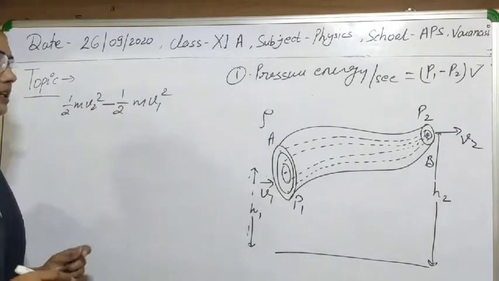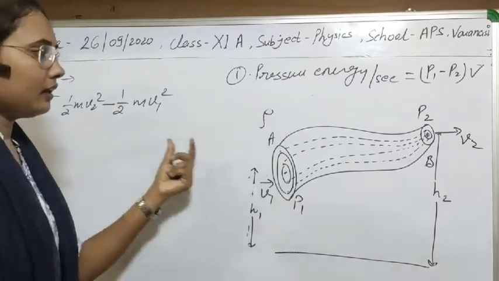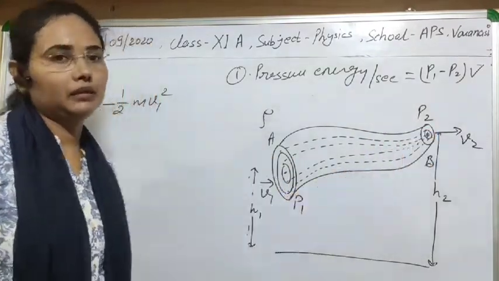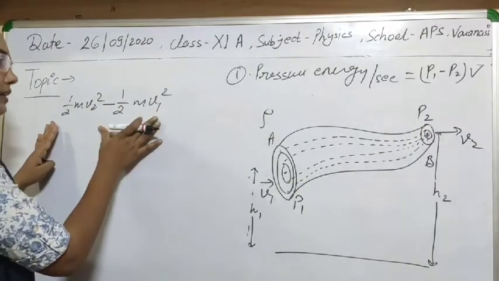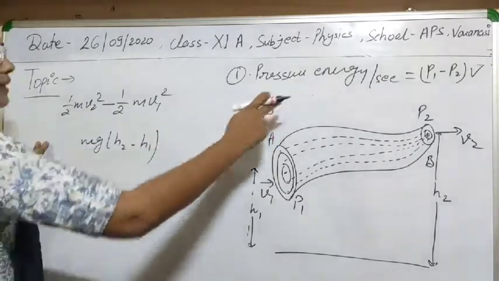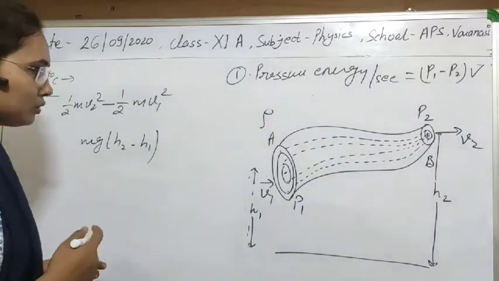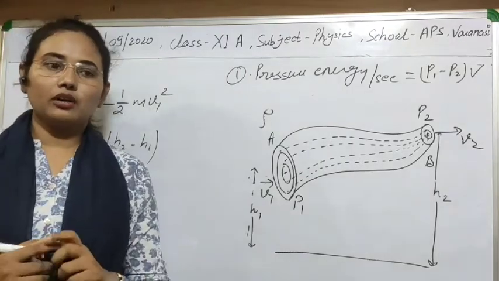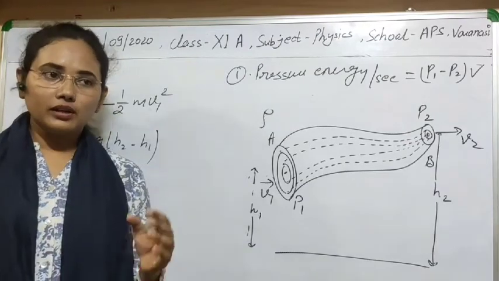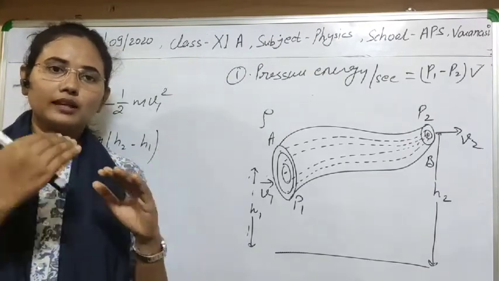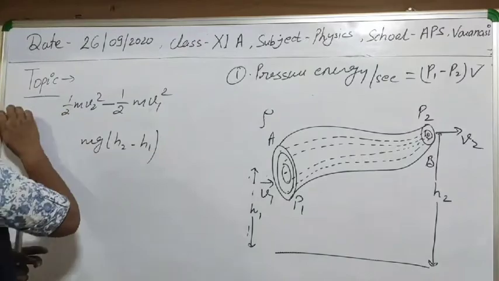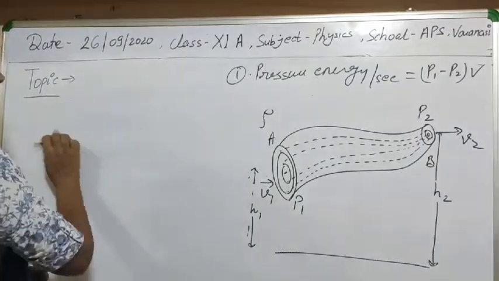So if we take the change in these kinetic energies, then we will get the increase in kinetic energy from moving from point A to B. Clear? So there is an increase in kinetic energy, this is the increase in potential energy, and we already have the pressure energy per second. As you know, for streamline flow the net work done is equal to the total increase in kinetic energy and potential energy. So we can easily write an equation from these observations, and that will be